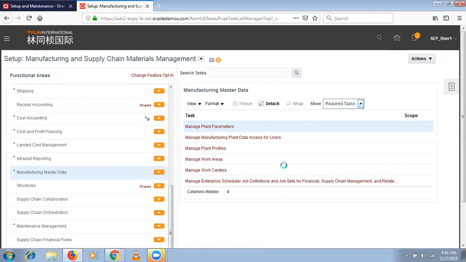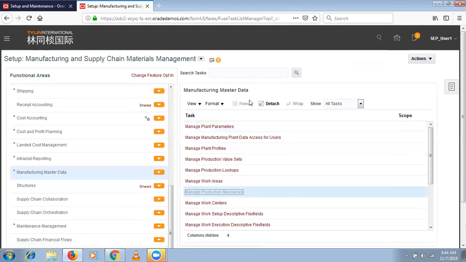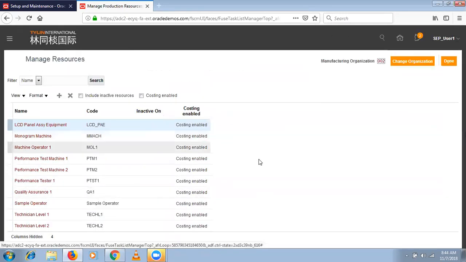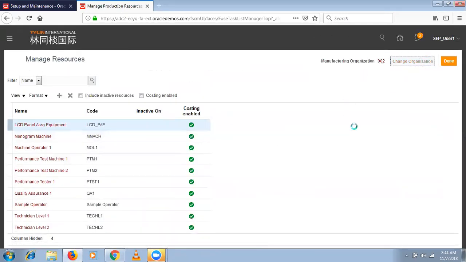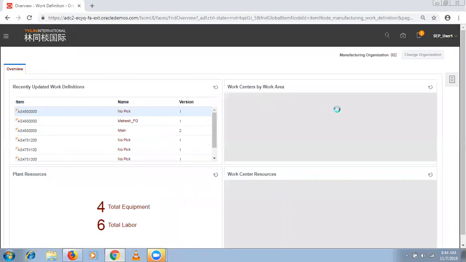Let's see from here. Select manage production resources, change organization. Okay, so this is fine from here at this moment anyhow.